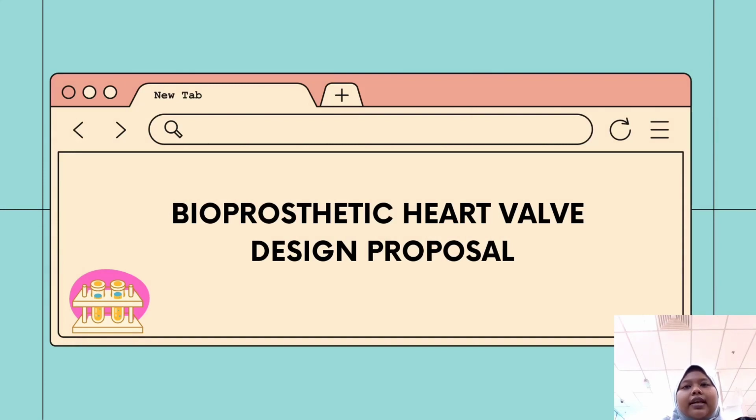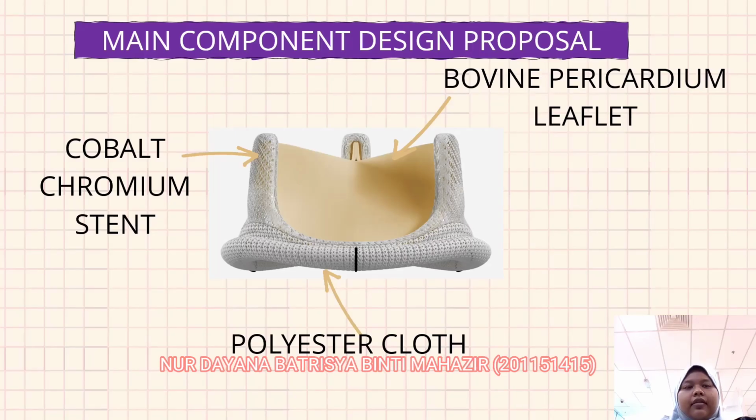Bioprosthetic heart valve design proposal. There are three main components that were considered to design this heart valve. One, bovine pericardial leaflet. Second, cobalt chromium stent. And lastly, polyester cloth.